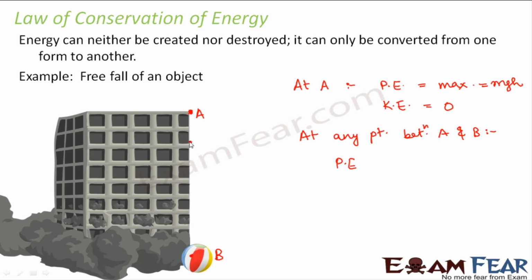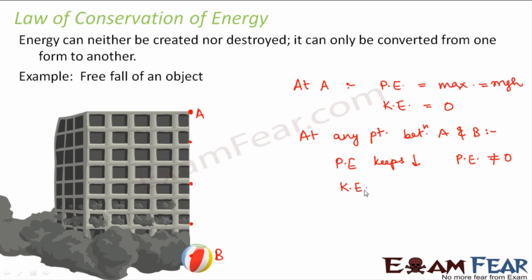When the ball reaches here, the height is only this much. Again, when the ball reaches here, the height is this much. So as the ball is falling down, the height is decreasing and therefore the potential energy keeps decreasing. But this potential energy is some non-zero value. It is less than the maximum value, but it is non-zero.